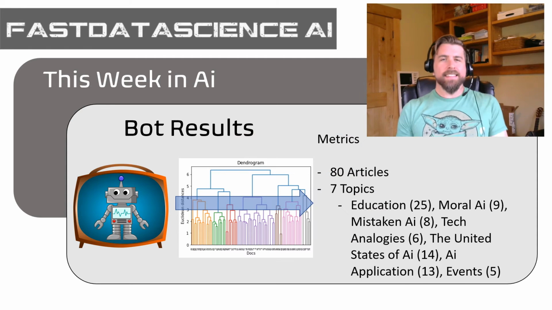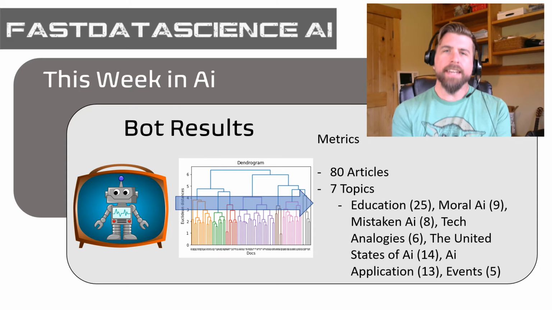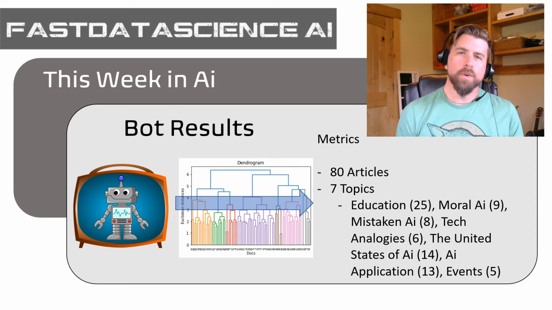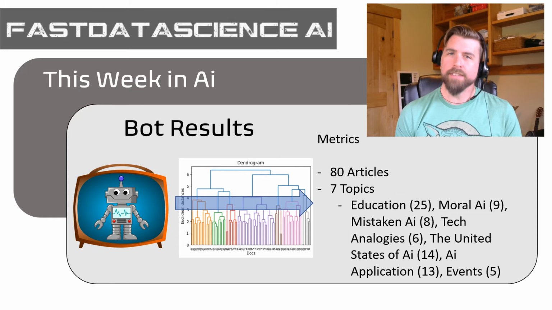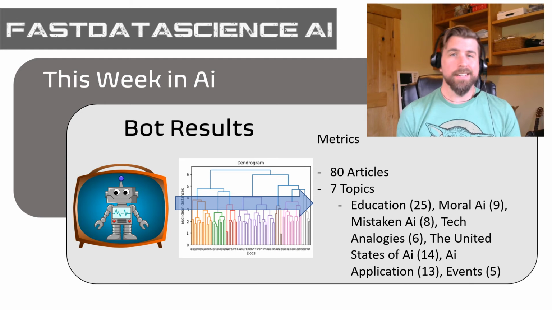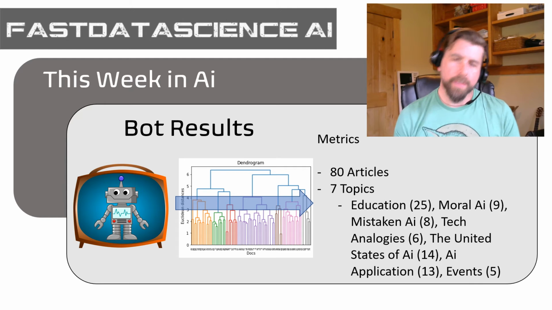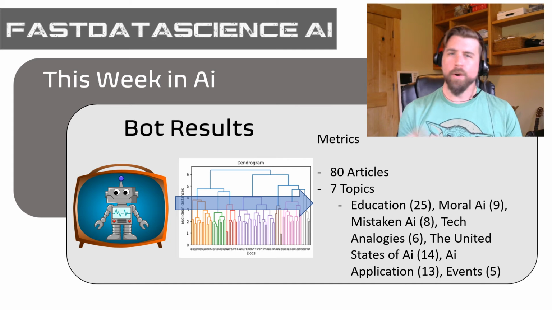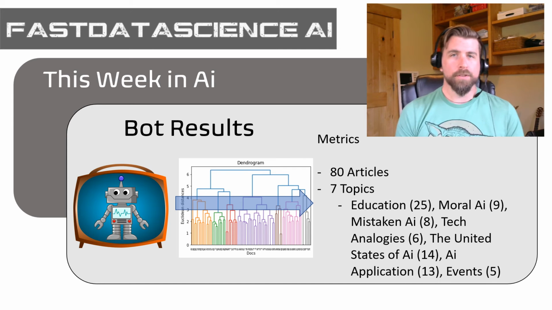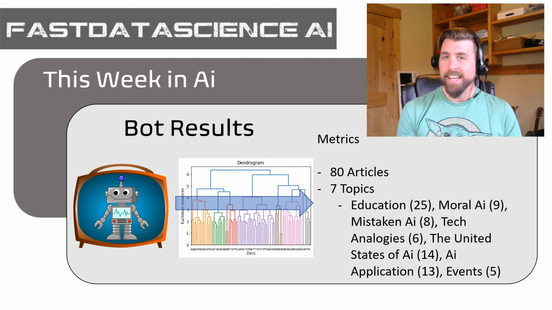What did we find in the inbox this week? We found 80 articles, and those articles were actually organized into a more granular topic solution than I have seen in past shows. We actually organized these 80 articles into 7 different topic areas. Now, I know what you're thinking. You're looking at this dendrogram and you're going, wait a second, Brandon. I would actually argue that a 3 topic solution is more appropriate for these data.